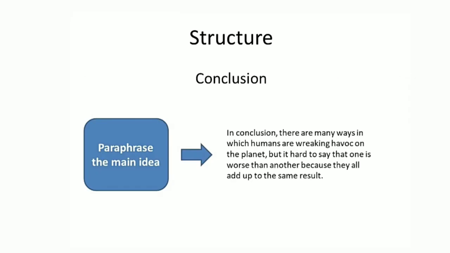Here, our point is just to paraphrase the main idea. That means we have to write that both the problems are interlinked. So, in conclusion, there are many ways in which humans are wreaking havoc on the planet, but it is hard to say that one is worse than another because they all add up to the same result. So, this was the proper band 9 sample answer to this topic.